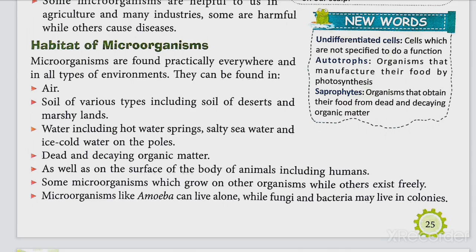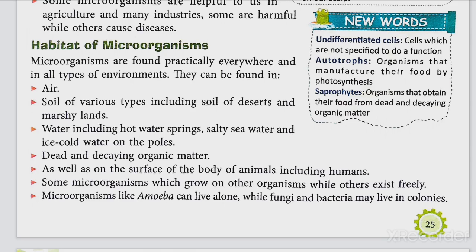Microorganisms are found practically everywhere and in all types of environment. They can be found in air, they are found in soil of various types, including soil of desert and marshy lands. They are found in water, including hot water springs, salty seawater, and ice cold water on the poles. They are also present on dead and decaying organic matter,